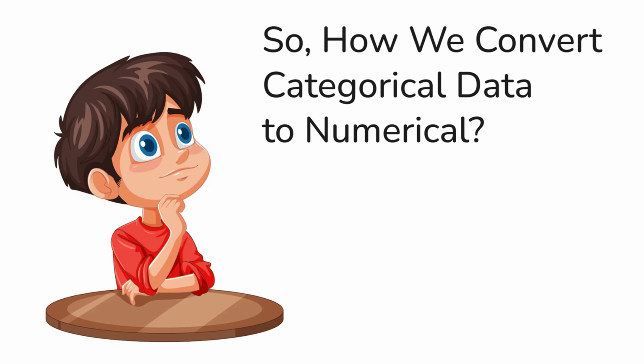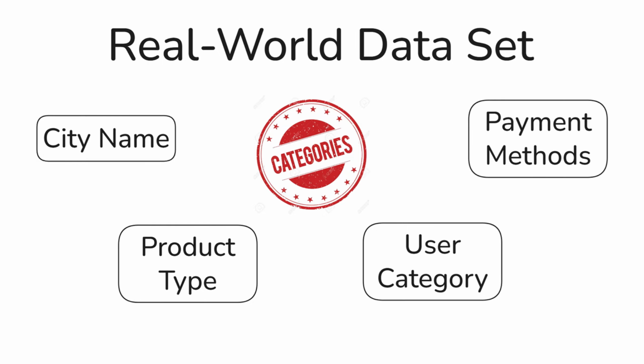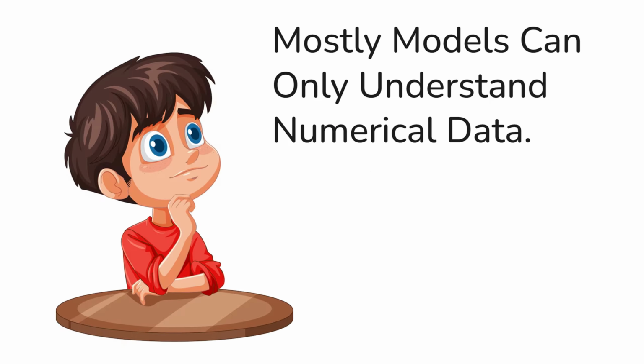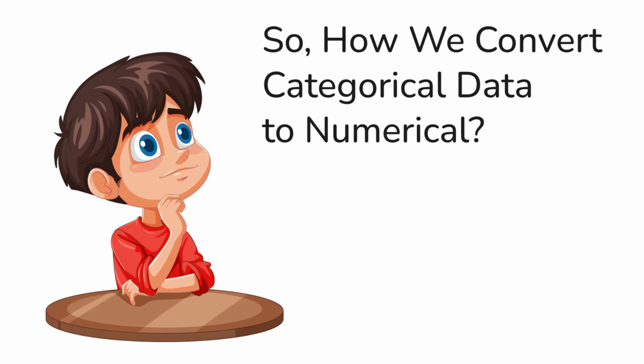If you look at the real world dataset, many features are categorical. For example, city name, product type, user categories, payment methods. These are not numbers, these are labels or categories. Now, the problem is that most machine learning models work with numbers. They cannot directly understand text or categories. So, the challenge here is how do we convert this categorical data into numerical format without losing its meaning?